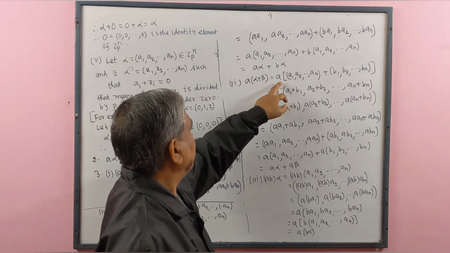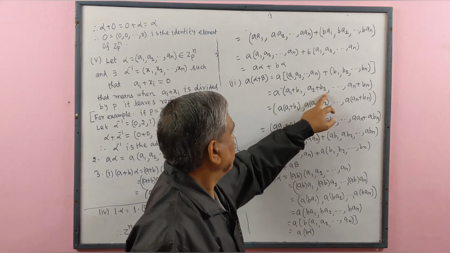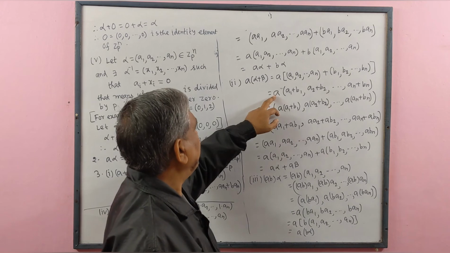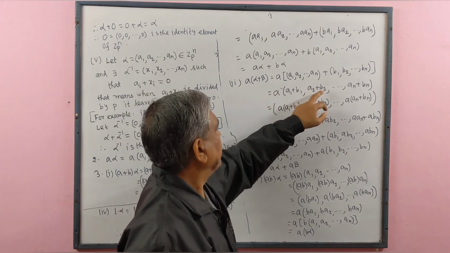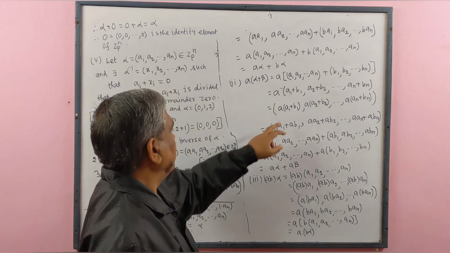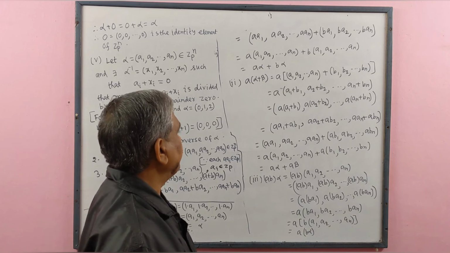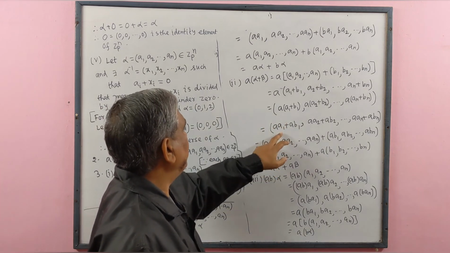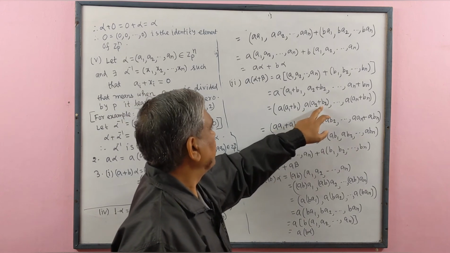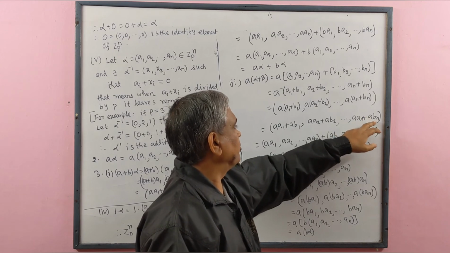We add these two ordered n-tuples in this way, and we multiply a with each member of the ordered n-tuple. Since a, a1, b1 are all real numbers, by the distributive law we get aa1 plus ab1, here aa2 plus ab2, dot dot dot, aan plus abn.